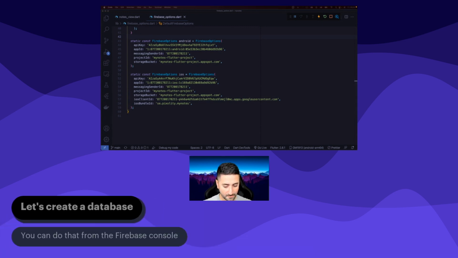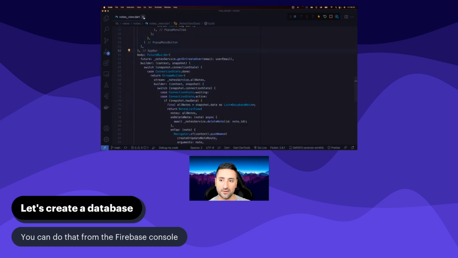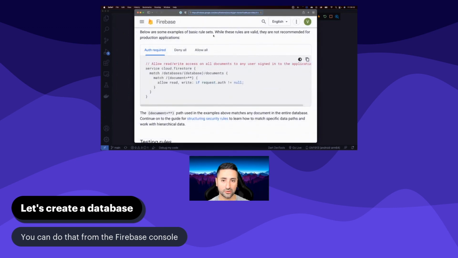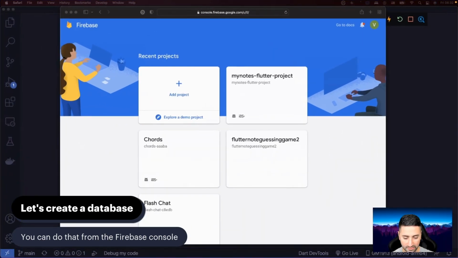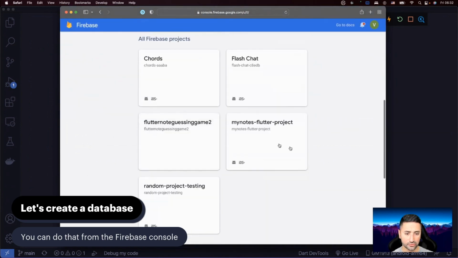Okay. Now what we're going to do is start creating a Firestore database for our project. I'm going to bring up Safari and go to console.firebase.com, and I suggest that you do the same thing. Let me change the screen layout a little bit so you see my screen better. Then I'm going to go to our Minos Flutter project, and I suggest that you do the same for your application.